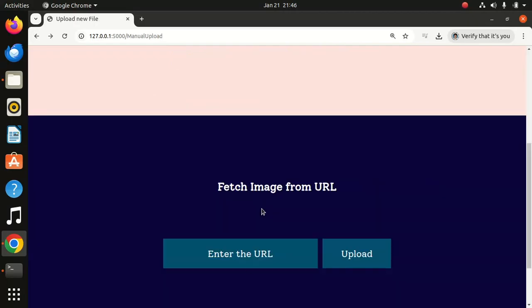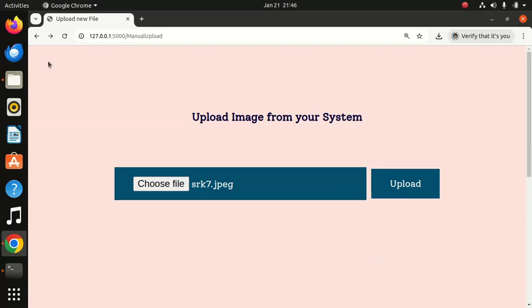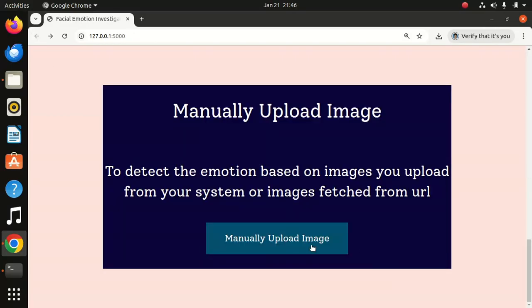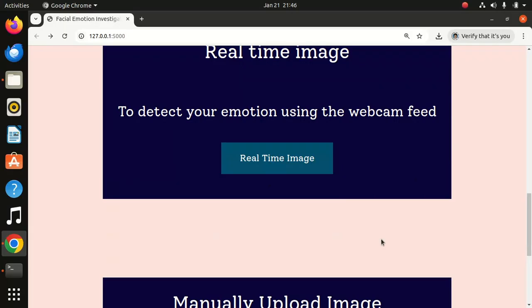So here, enter the URL and upload the image. Manually upload the image, real-time image. I want to take a real-time image, but today my hairstyle is not like Shah Rukh Khan, so I will upload my real image in the next video.